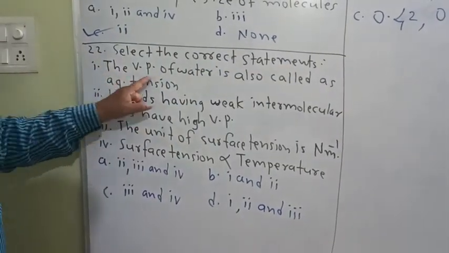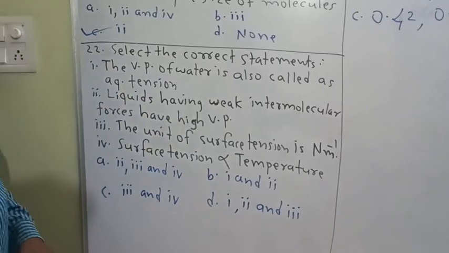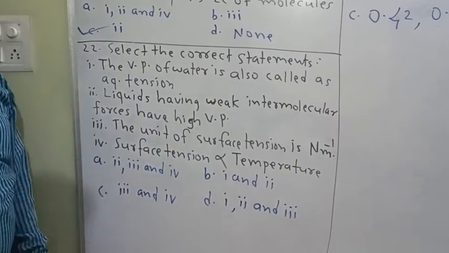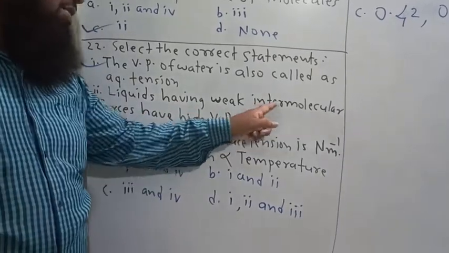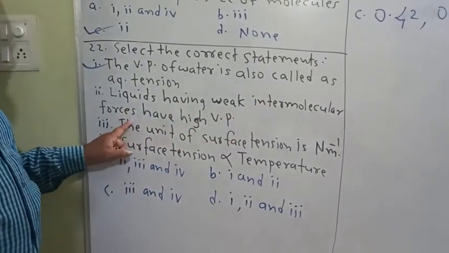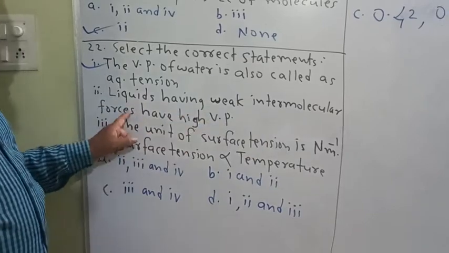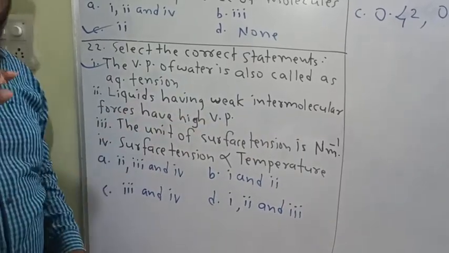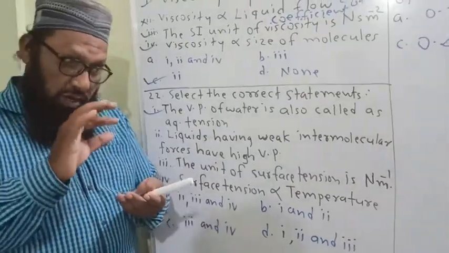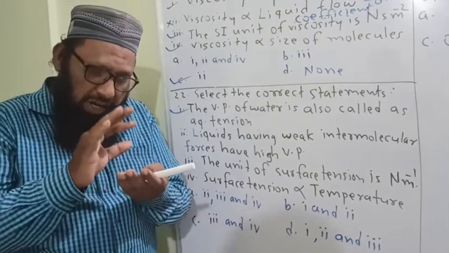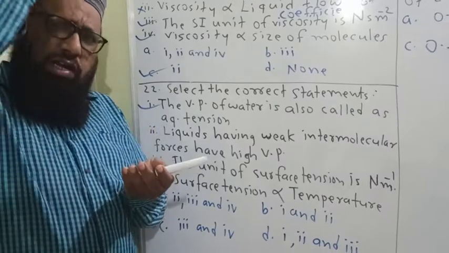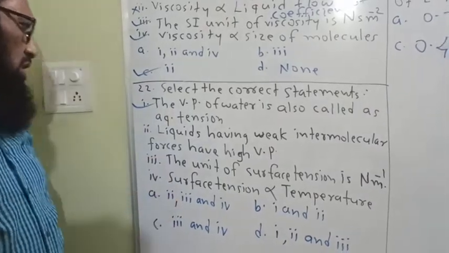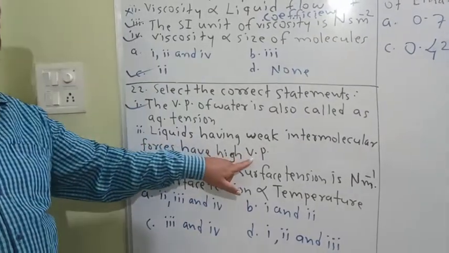Number 1. The vapor pressure of water is also called aqueous tension. Correct statement. Liquids having weak intermolecular forces have high vapor pressure. Imagine if intermolecular forces of attraction are weak, molecules are free to move, they are volatile in nature, they have high vapor pressure.